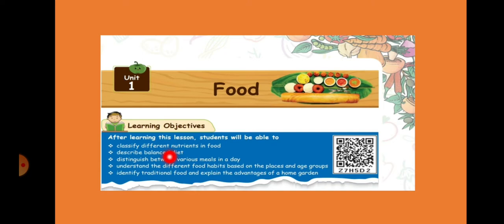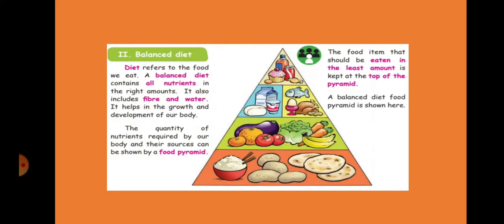Did you remember everything? And we have seen a balanced diet. What is a balanced diet? A balanced diet contains all nutrients in the right amounts, so that we'll be strong.